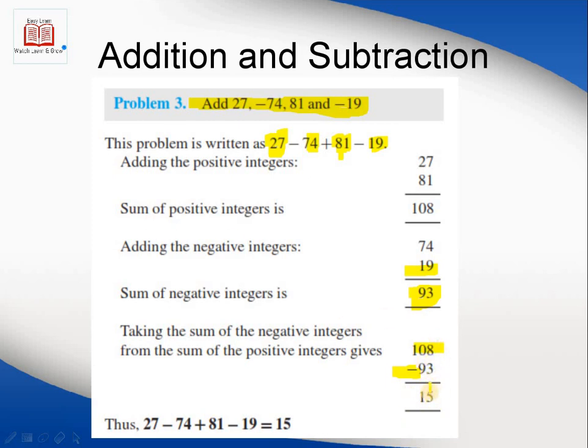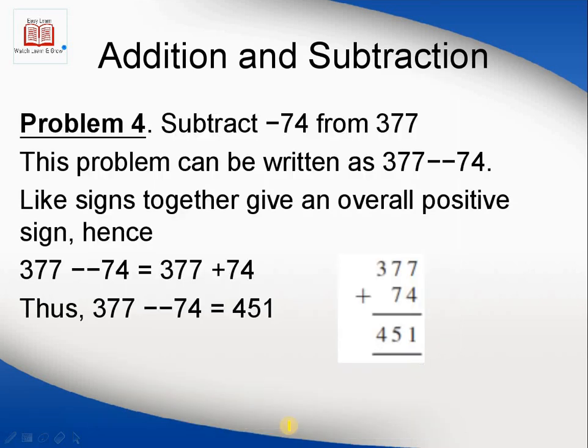8 minus 3, that is 5, and 0 we cannot subtract from 0. 9 from 0, so borrow from 1, here becomes 0, it becomes 10. So 9 from 10, its result is 1. So the overall result of this equation is 15. Very simple. Another question, that is subtract minus 74 from the 377.